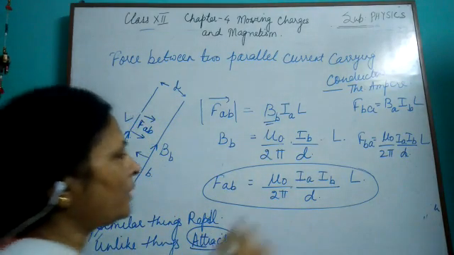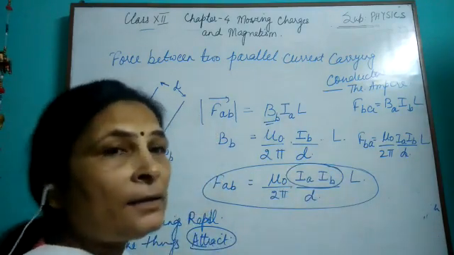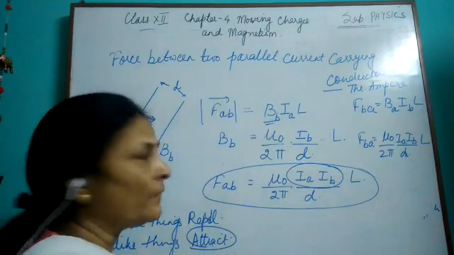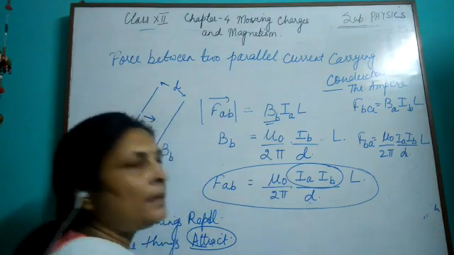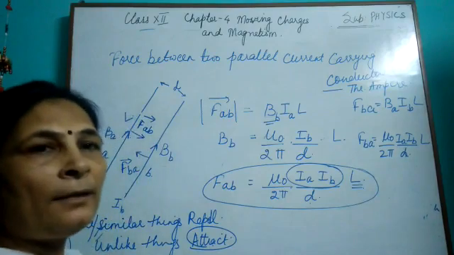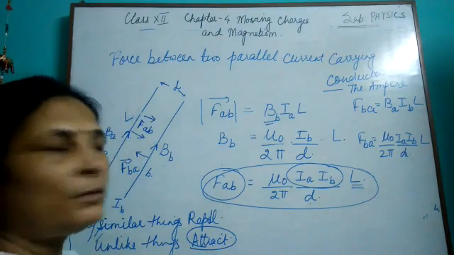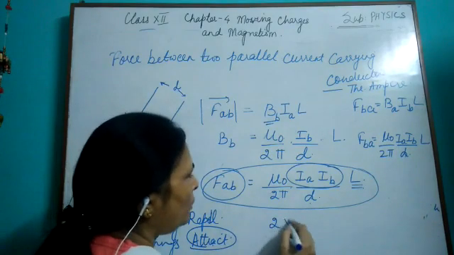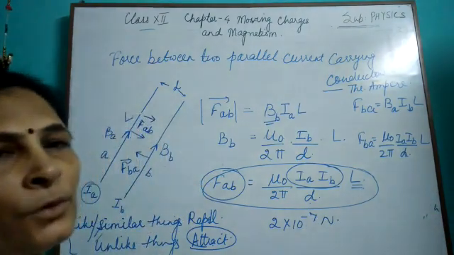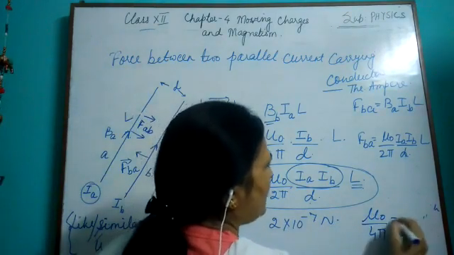From this expression, we can also define an ampere. So what is an ampere? Ampere is that current in each of the conductors which when placed at a distance of one meter apart, and the length is unit length, the force of attraction between the two is 2 into 10 to the power minus 7 newtons.